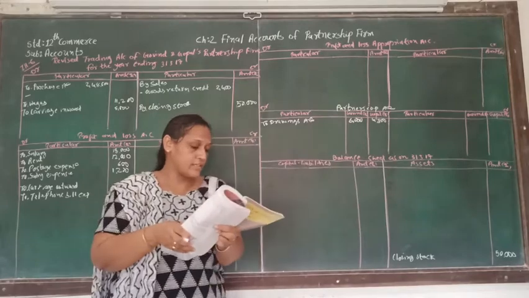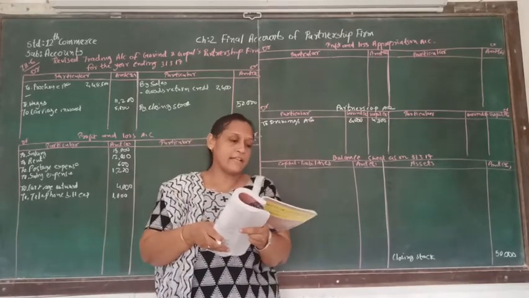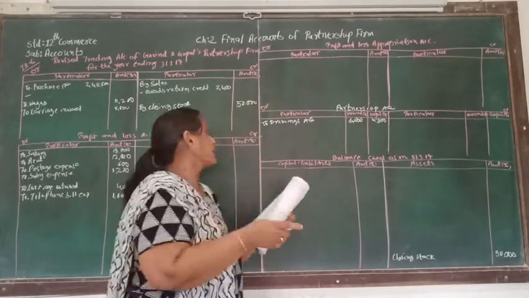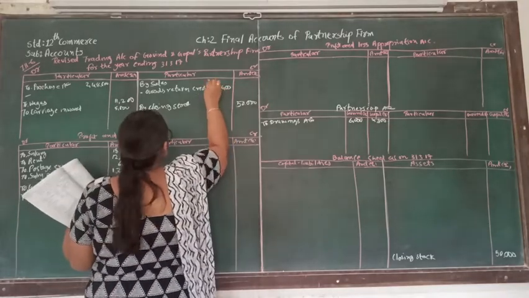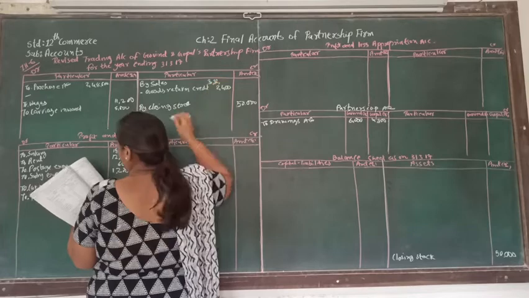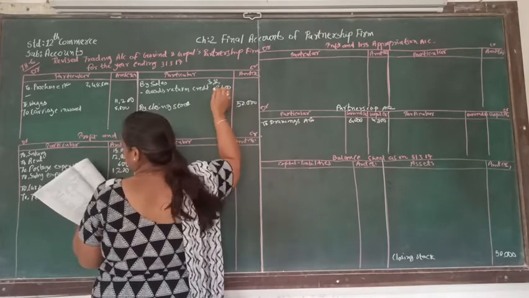And afterwards, on the credit side, there is a sales. Sales supposed to be written in the trading account, 3,32,400.